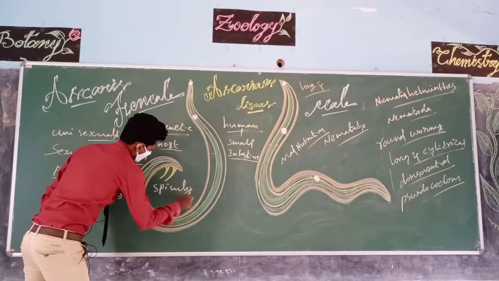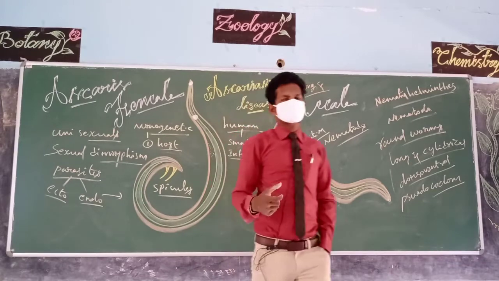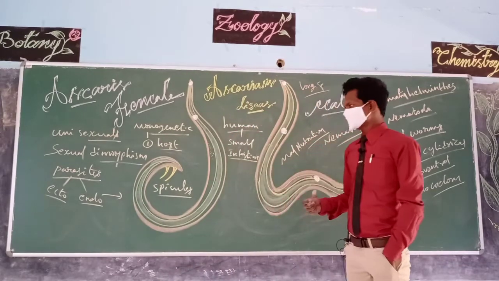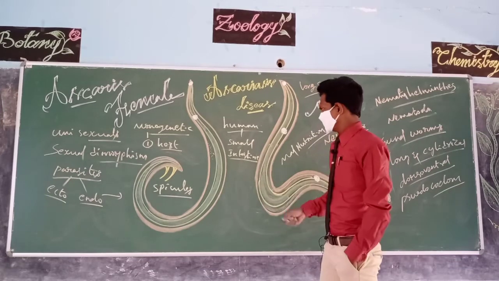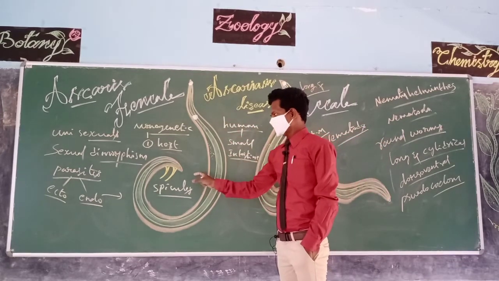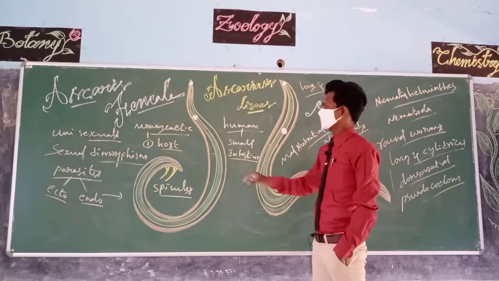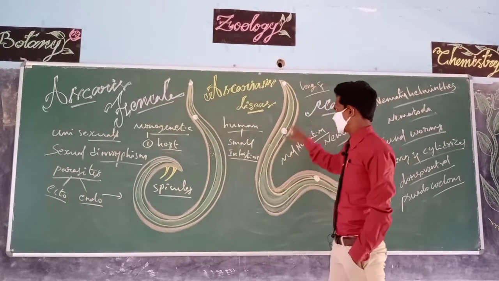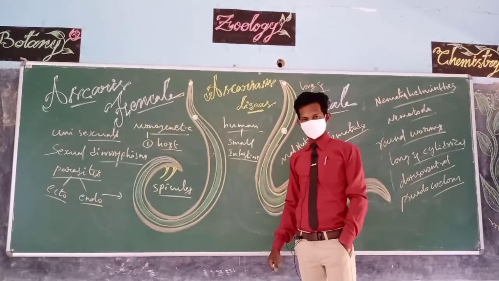These copulatory spicules help in the copulation process during reproduction between male and female worm. The male worm is slightly smaller, and the female worm is slightly bigger and lengthier than the male one.